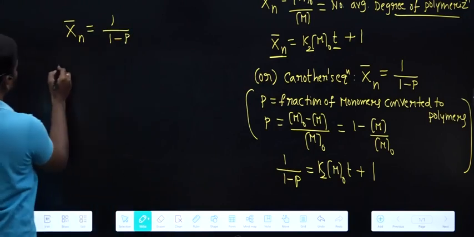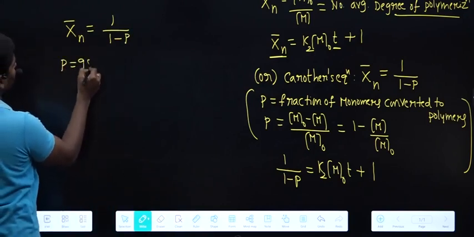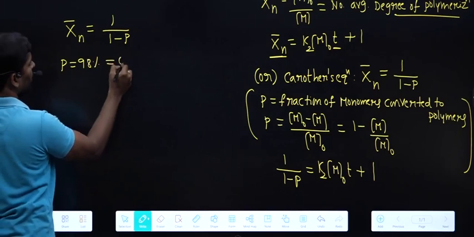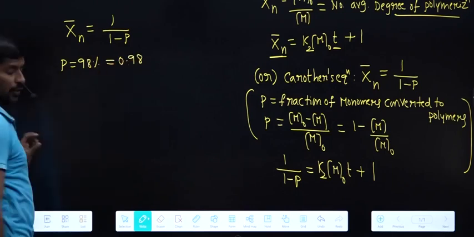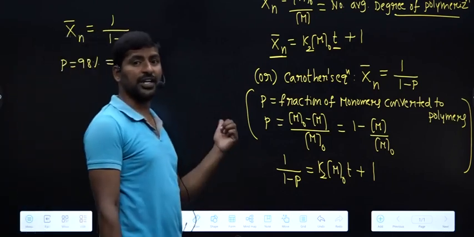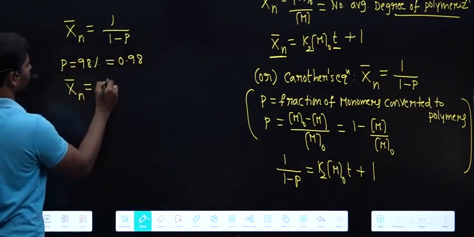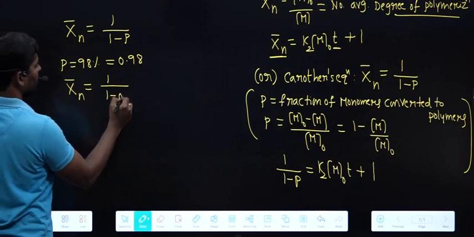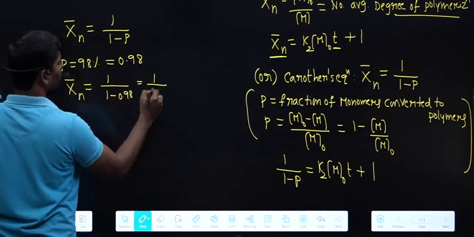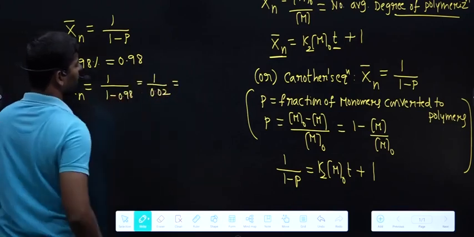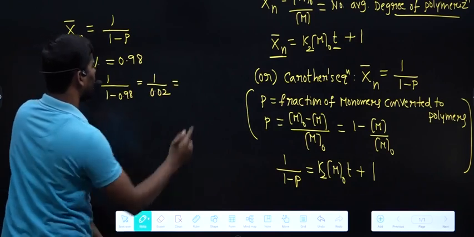For example, if 98% of monomers are converted to polymers, the fraction converted is 0.98. Then what is the degree of polymerization? 1 by 1 minus 0.98, that means 1 by 0.02, that is 100 by 2, which is 50.